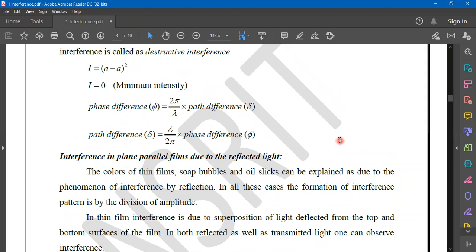Okay, now we'll see what is path difference. For example, say a running race is going on. Three or four members are participating. Let us assume that it is a 100 meters running race.